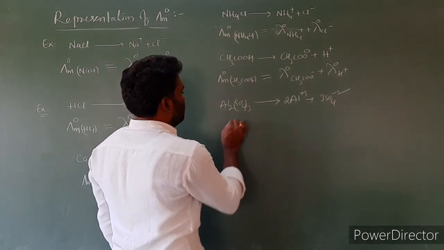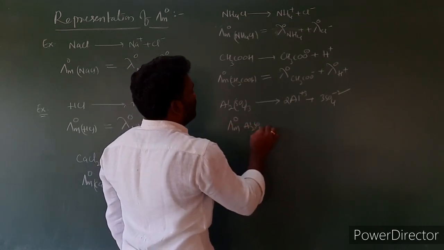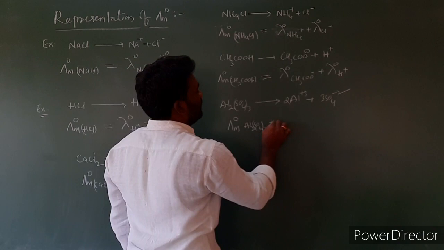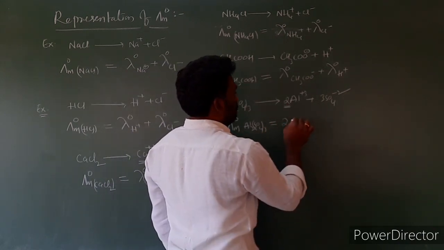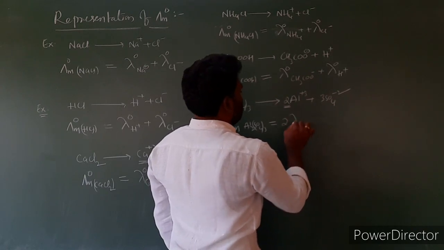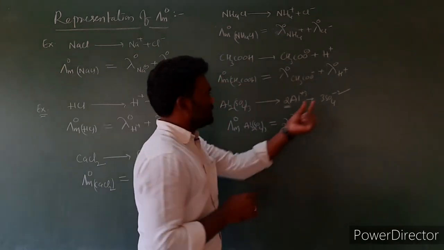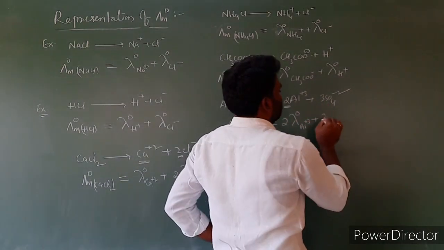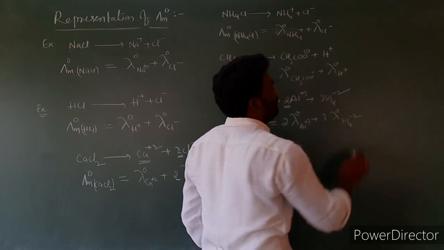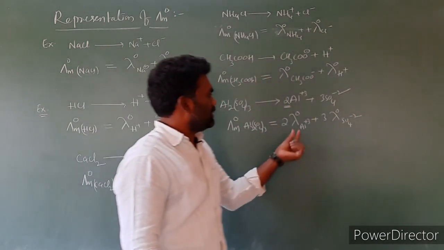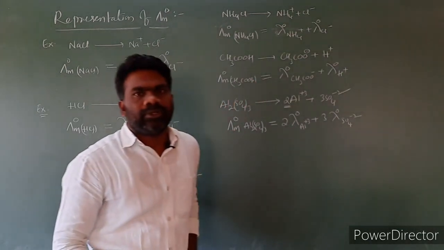Then for this case, lambda m naught Al2(SO4)3 is equal to 2 into lambda naught Al3+ plus, how many moles are formed? 3 moles, so 3 into lambda naught SO4 2-.